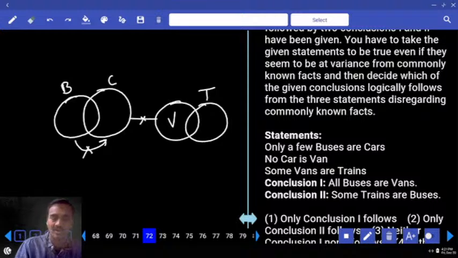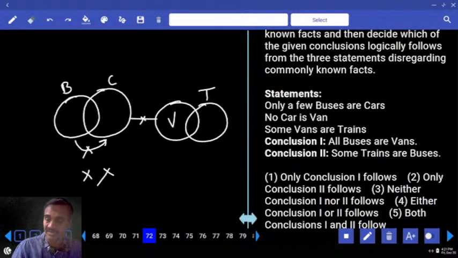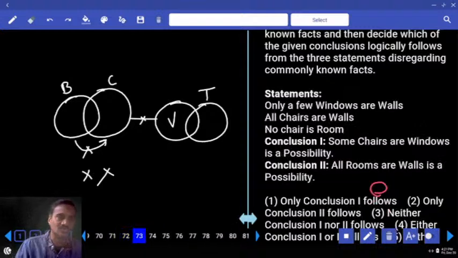Then the first one, all buses are vans, true or false? Then some trains are buses, true or false? False. Hence both the conclusions are false. None of the given conclusions are true, neither one nor two, choice 3, question 72.